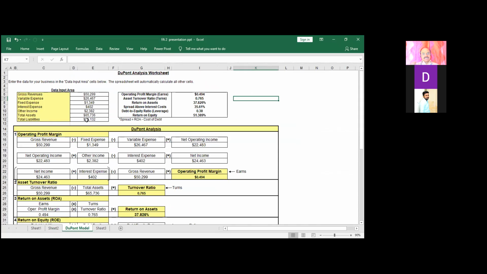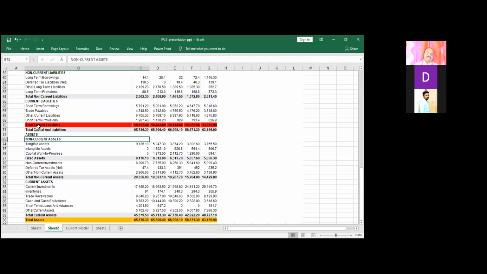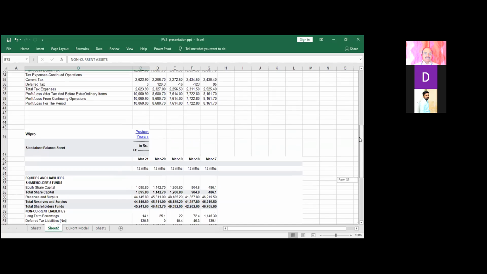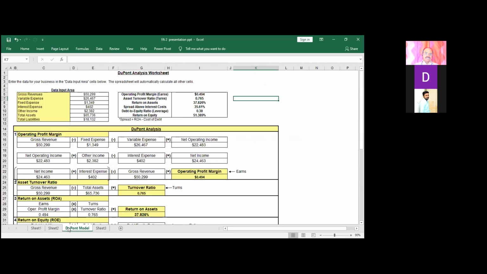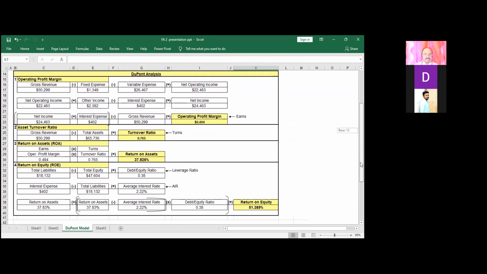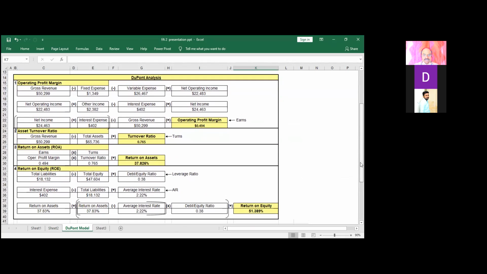And here the total liabilities is 18,132 crores. Total liabilities is nothing but total current liabilities, from which we have to deduct the share capital. By that, we can see that Wipro in 2020-21 has given a high return on assets as well as return on equity.